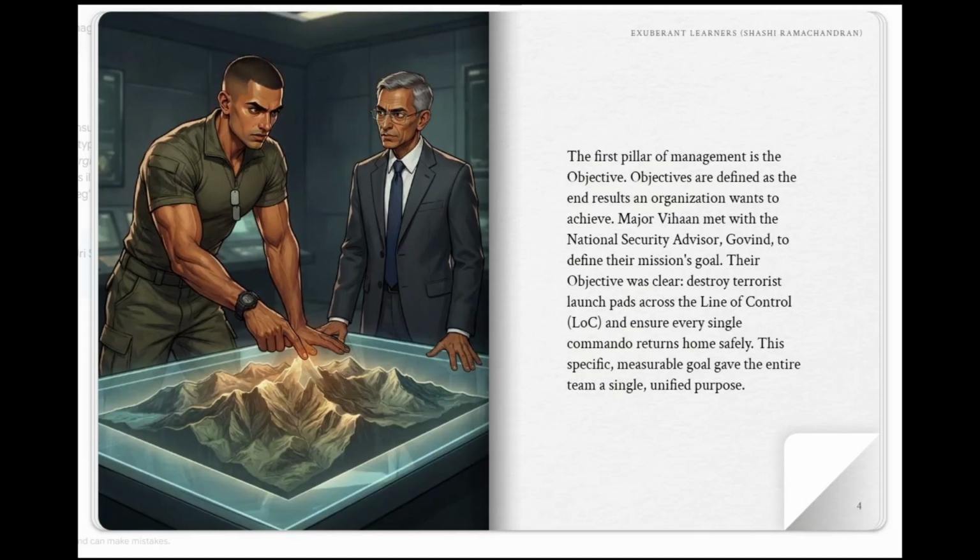The first pillar of management is the objective. Objectives are defined as the end results an organization wants to achieve. Major Vihan met with the National Security Advisor, Govind, to define their mission's goal. Their objective was clear: destroy terrorist launch pads across the line of control, LOC, and ensure every single commando returns home safely. This specific, measurable goal gave the entire team a single, unified purpose.